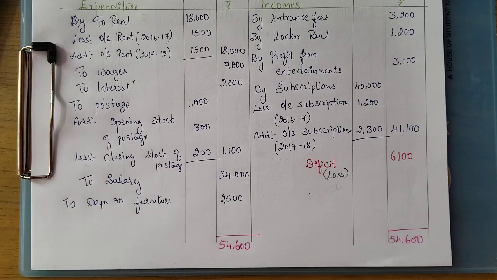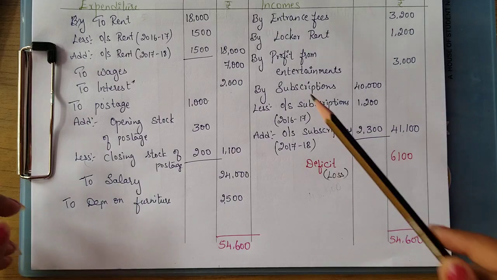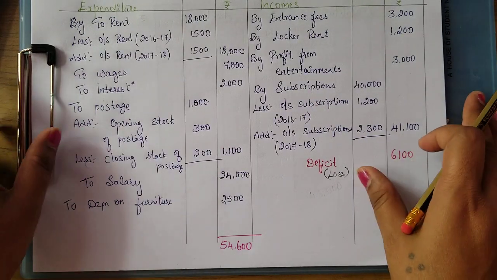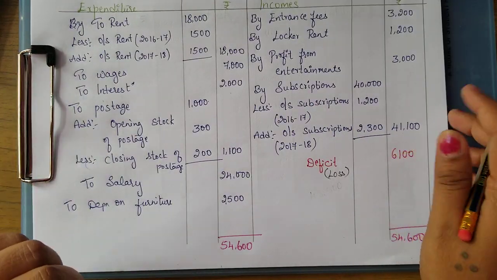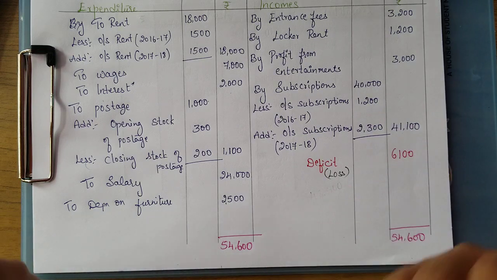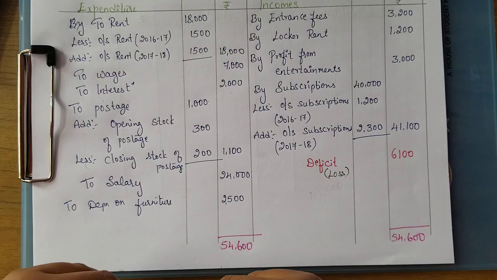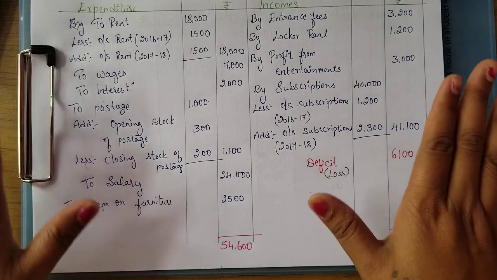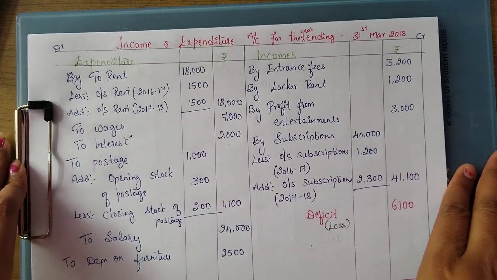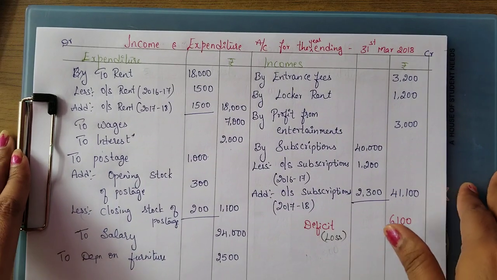Suppose the capital fund, which we have to find in the opening balance sheet, itself goes into deficit, then there is one more thing that we need to follow. So without delaying, let's move on to preparing the opening balance sheet.